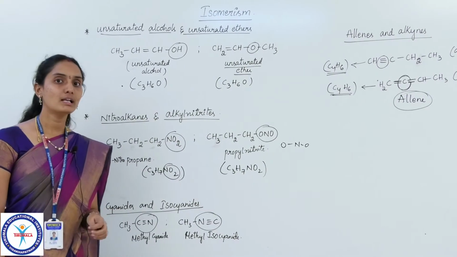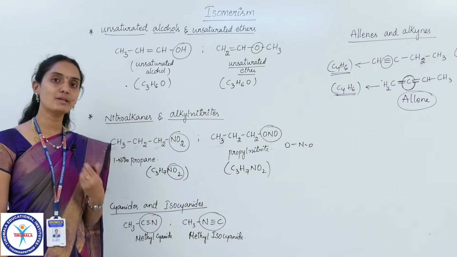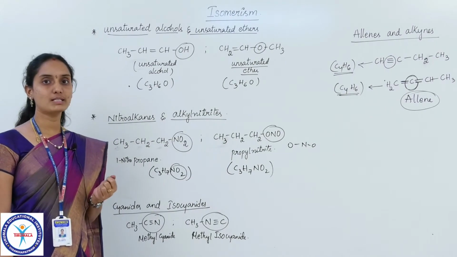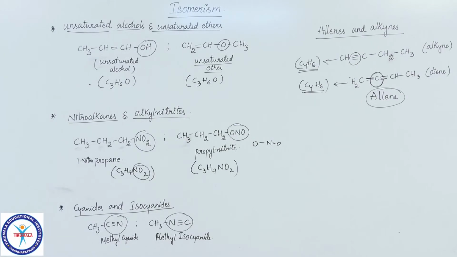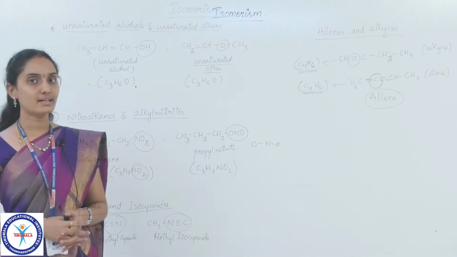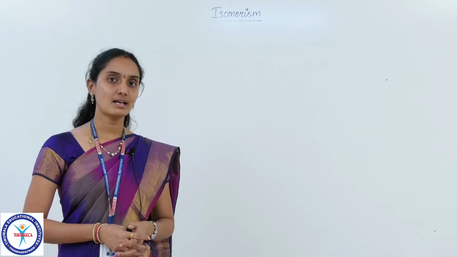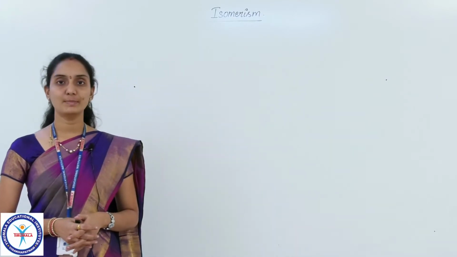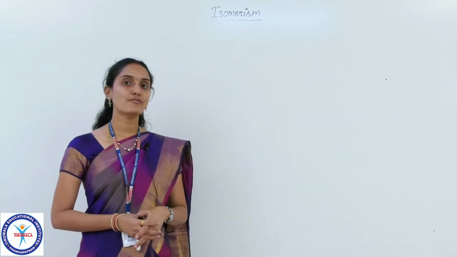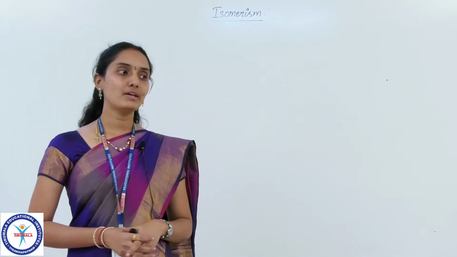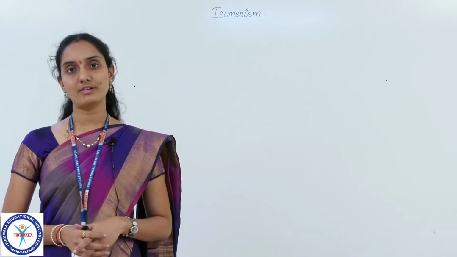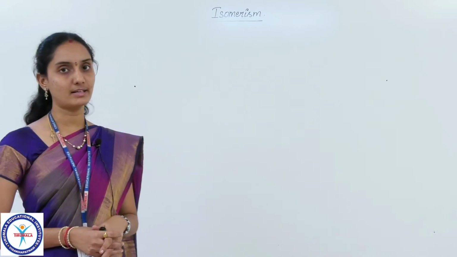Next we are going to deal with the next category or subdivision of structural isomerism, that is metamerism. So this is the fourth type of subdivision of structural isomerism. In the previous session we discussed functional group isomerism, that is the third category.